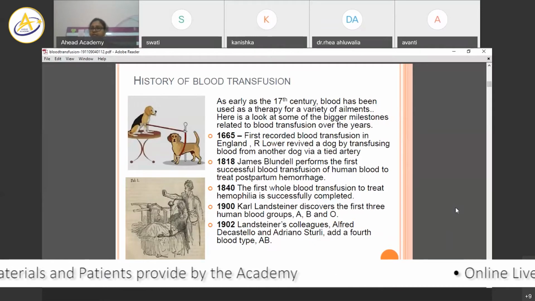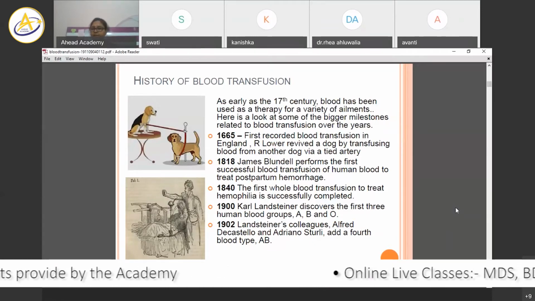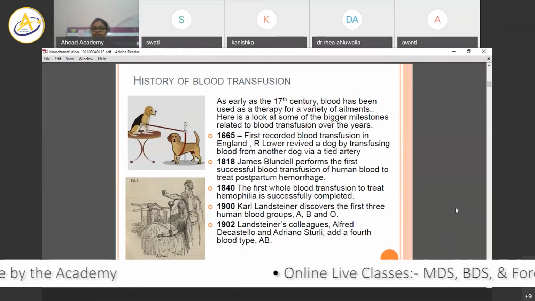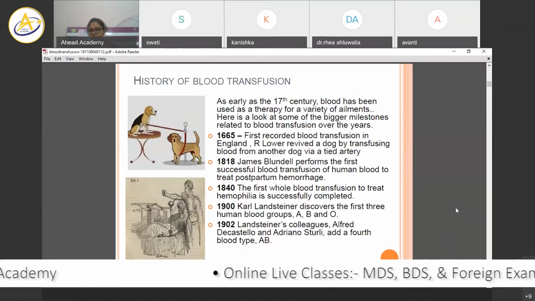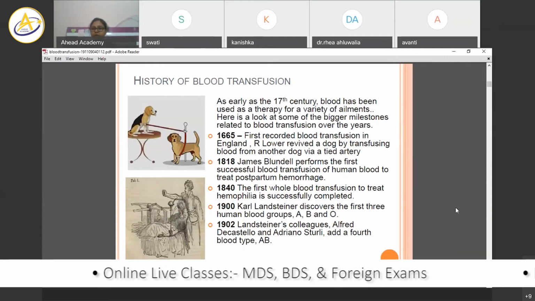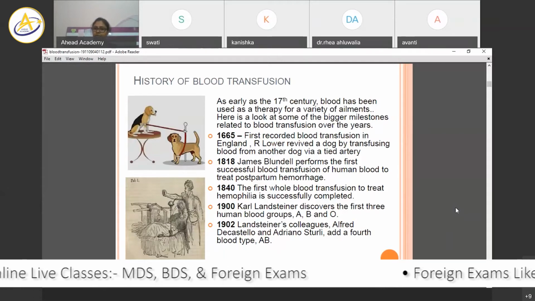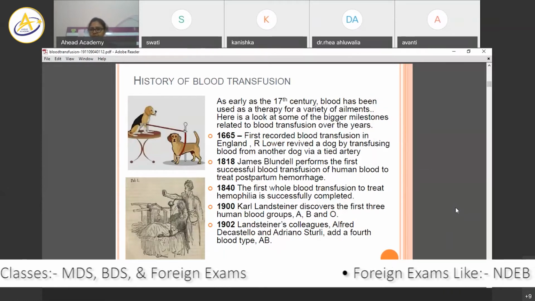As early as the 17th century, blood has been used as a therapy for a variety of ailments. So let us see what the milestones are. 1665, it was first recorded that blood transfusion was done in England. So who was it? R. Lower revived a dog by transfusing blood from another dog through a tied artery.